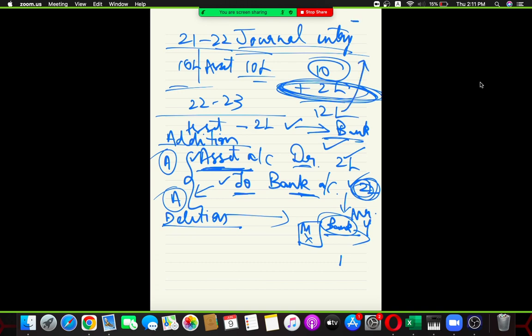Out of 12 lakh you are reducing 5 lakh. Can I say now your asset is 7 lakh. This 5 lakh rupees adjustment you should be providing over here.